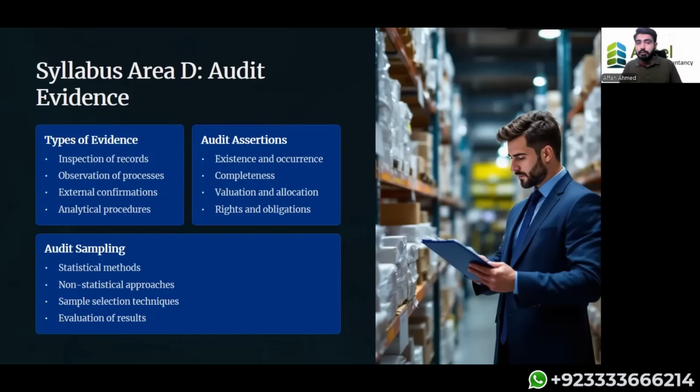Let's say for revenue, IFRS 15. I'm going to check the conditions of IFRS 15, the 5 conditions of the five-step model. So I'm going to see whether they have been complied with while recording the revenue in the financial statements. If it is not complied with, I can say that I have obtained evidence that the particular financial statements are not in accordance with the financial reporting standards.